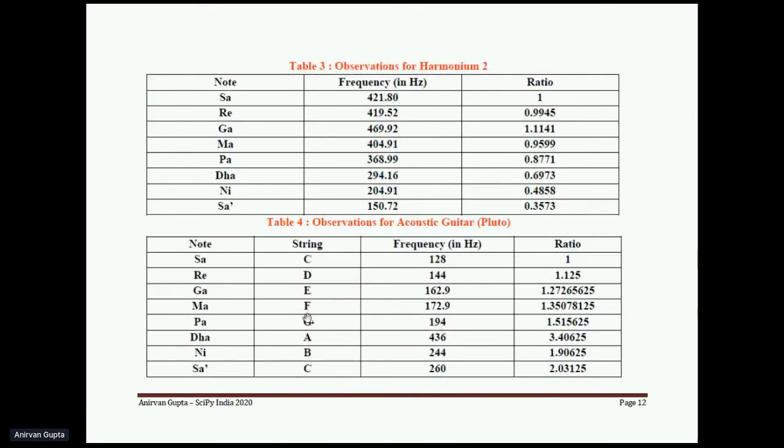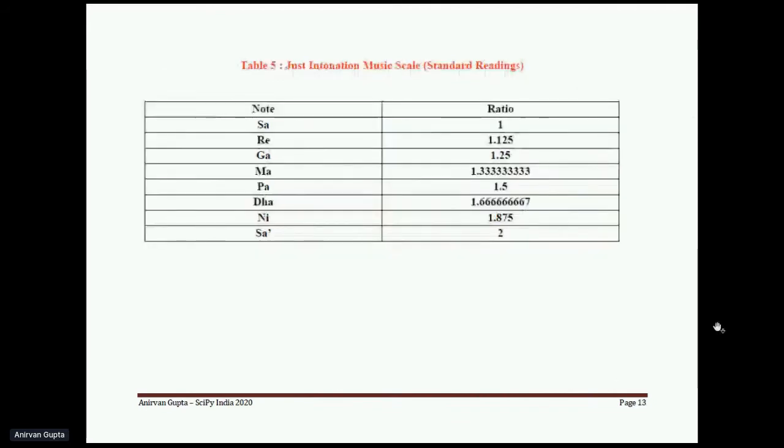Similarly, we have tested an acoustic guitar. The strings which represent Sa Re Ga Ma Pa Dha Ni Sa we have found out, and the frequency of the string C was 128, which was corresponding to the Sa note. And then the next Sa was at C with the frequency of 260. So this is a standard scale, the just intonation music scale we are talking about, and this is the standard taken from Ben Johnson's notes.